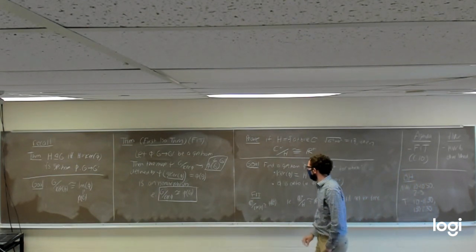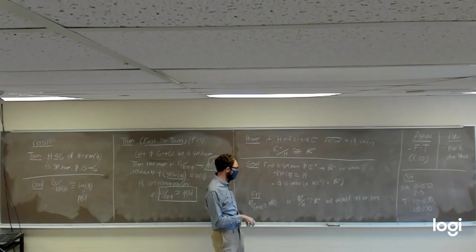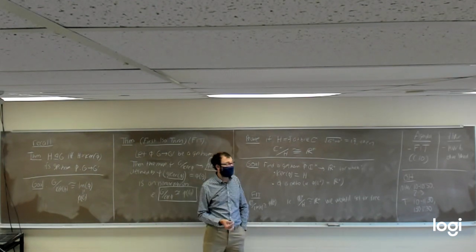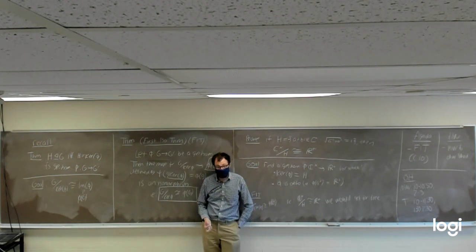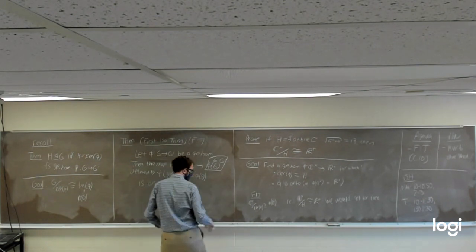Because the first isomorphism theorem tells us C star mod the kernel has to be isomorphic to the image. Well, if the kernel happens to be H, and if the image happens to be R plus, then it would give us exactly what we want. So let's see if we can find a homomorphism that'll do that.